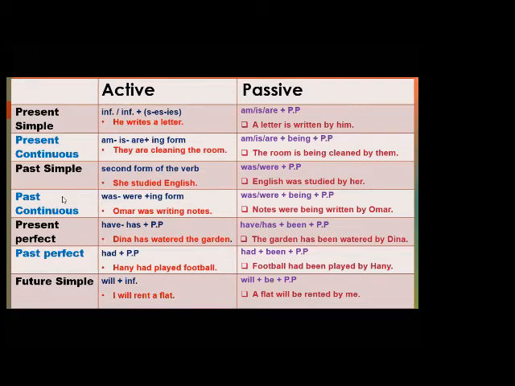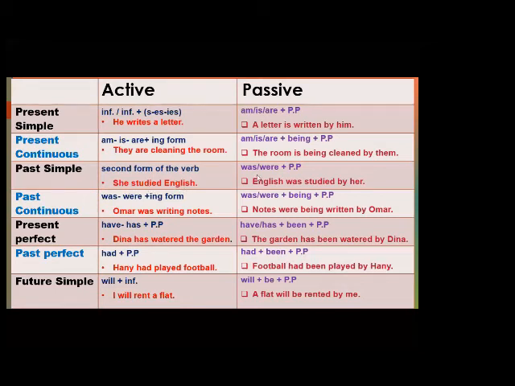After that, the past simple. In the past simple, we use ed, ied, or the irregular verb. Play, played. Swim, swam. Buy, bought. So this is the active sentence. Omar, she studied English. So she is the subject, studied the verb, English is the object.